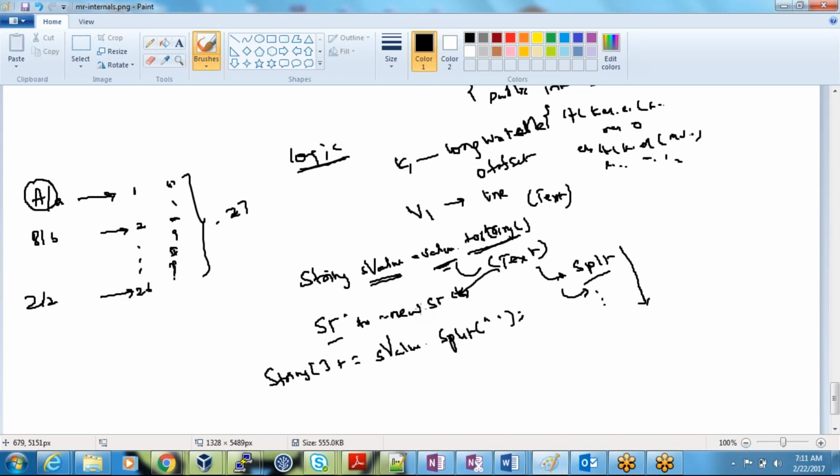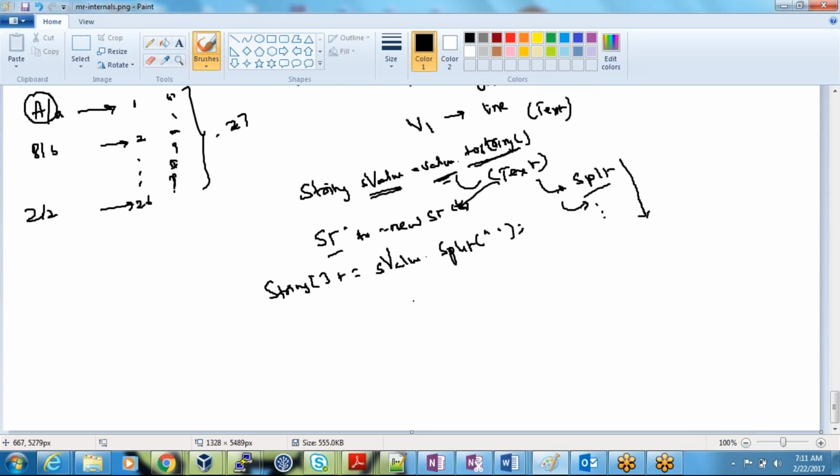The words have been divided. What will be your map output? Your map output is very simple, similar to word count. You'll do ctx dot write, word comma 1. What is this word? It is a word from this line, like Hadoop, HDFS, Java, whatever string you have taken. These are the words, right?